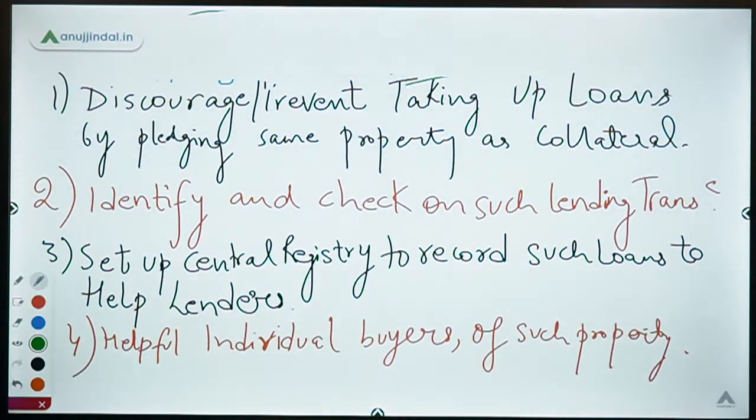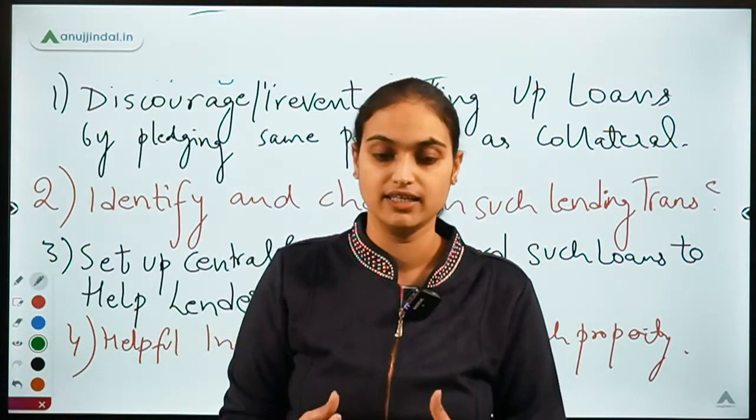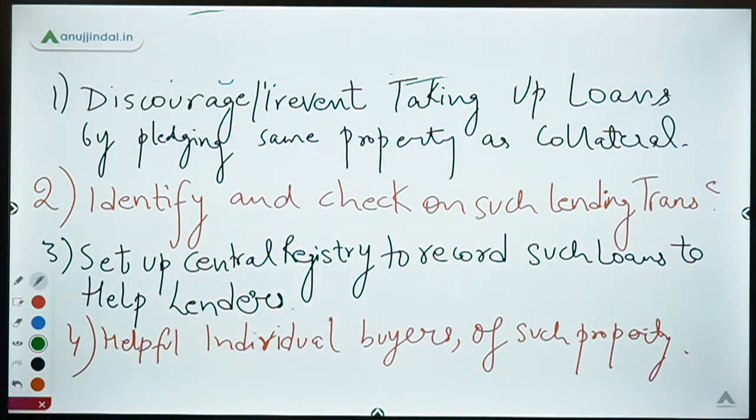I'll read them once again. The first one says it discourages or prevents taking up loans by pledging the same property as the collateral. The second one says it helps to identify and keep a check on all such lending transactions. The third one says it helps set up the central registry to record such loans. Why? Because it's going to help out the lenders. And the fourth one says that it is helpful for individual buyers of such property. So these are four major objectives.